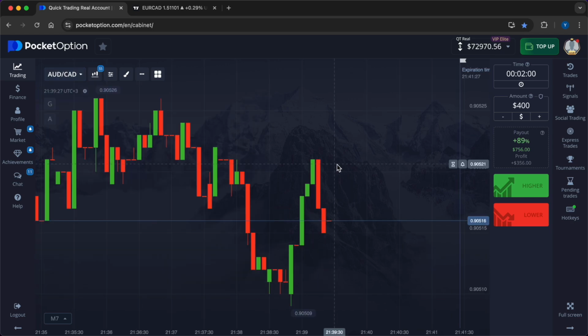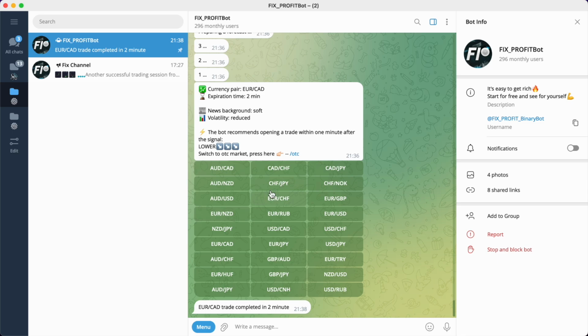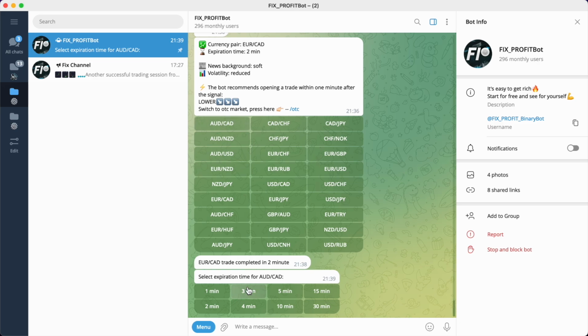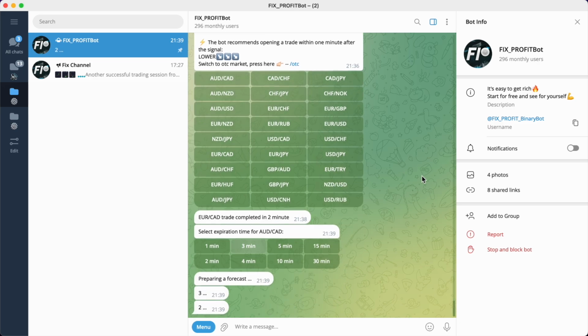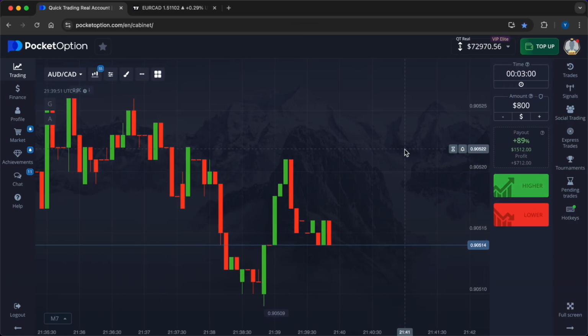The new currency pair is the Australian and Canadian dollar. The expiry time will be longer, 3 minutes. I will double the investment amount, $800. I give out a forecast very quickly, a couple of moments and it's in front of you. Higher. In this case, you need to click on the green button on the broker's website.